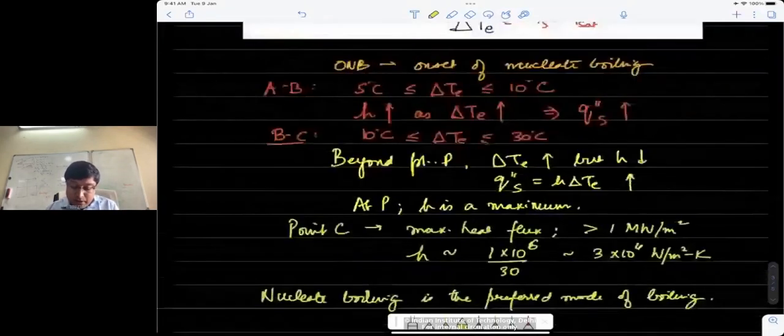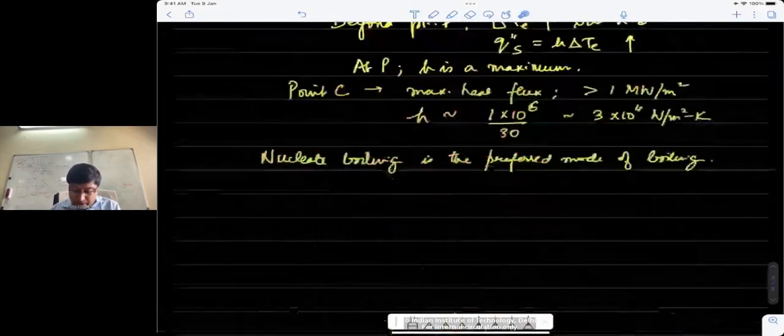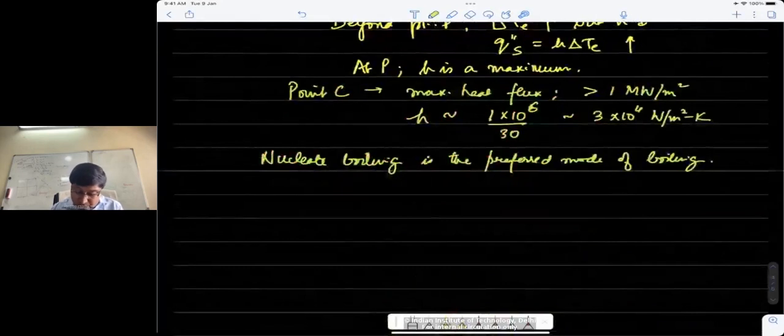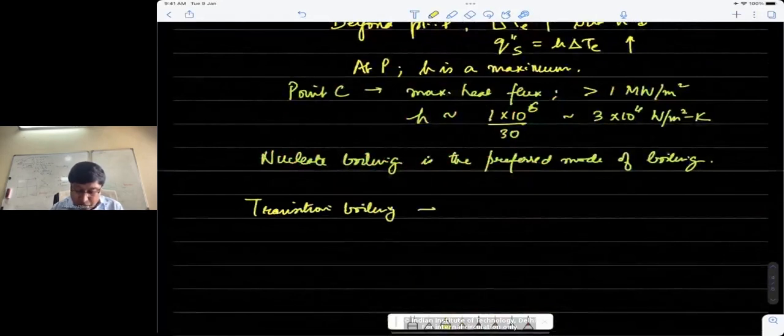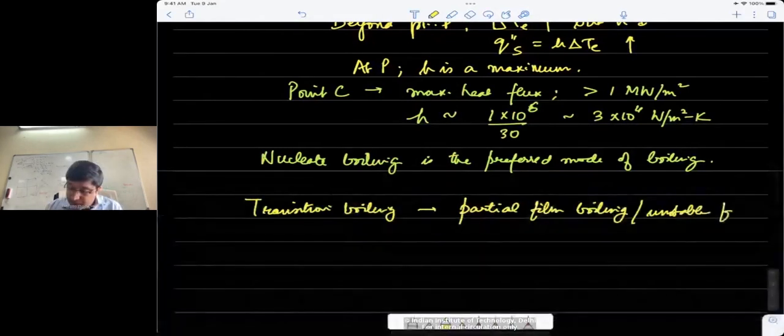Now beyond nucleate boiling, we get into transition boiling. So transition boiling is from 30 degrees Celsius to 120 degrees Celsius. Transition boiling is also called partial film boiling, or sometimes also called unstable film boiling.